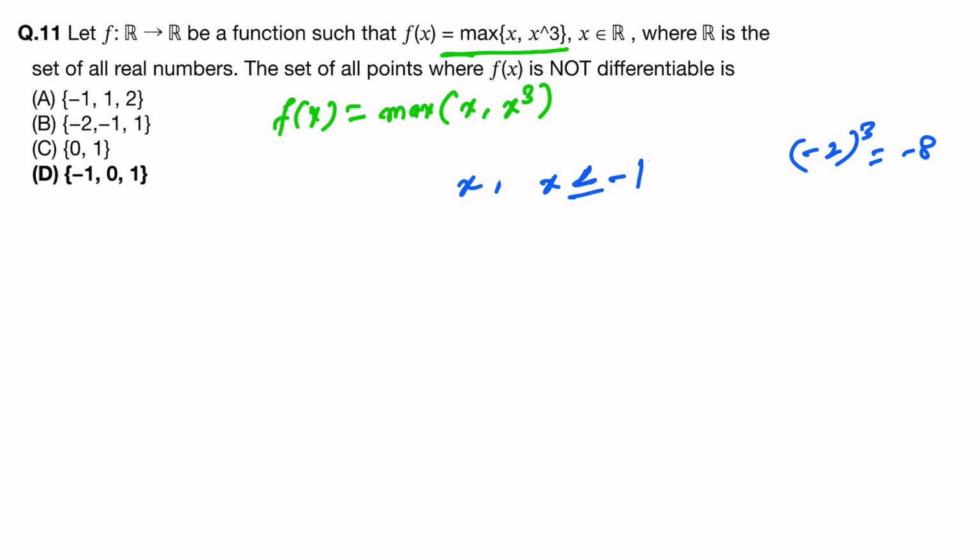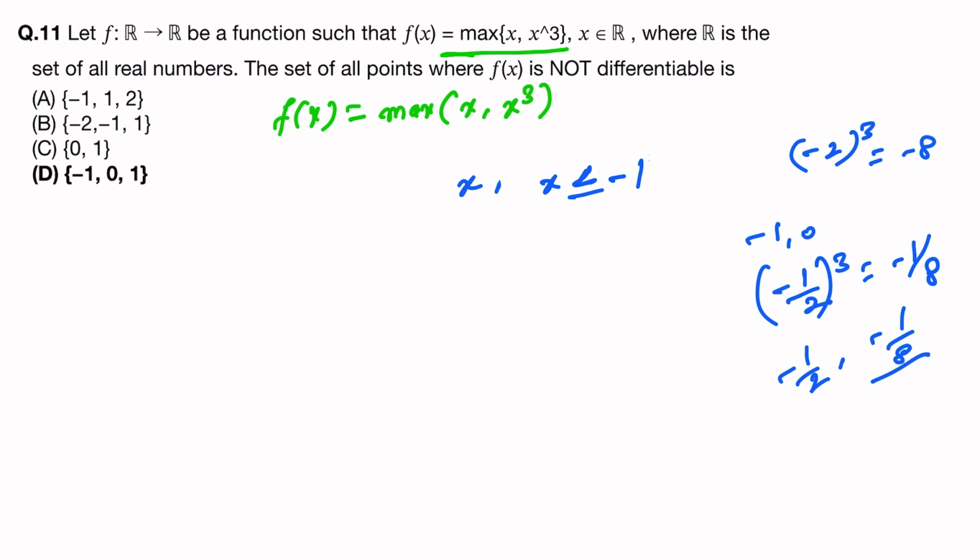From -1 to 0 just take any number, -1/2. Its cube will be -1/8. So which is lesser, -1/2 or -1/8? So -1/2 is lesser. That means in this case x cube will be maximum from -1 to 0.